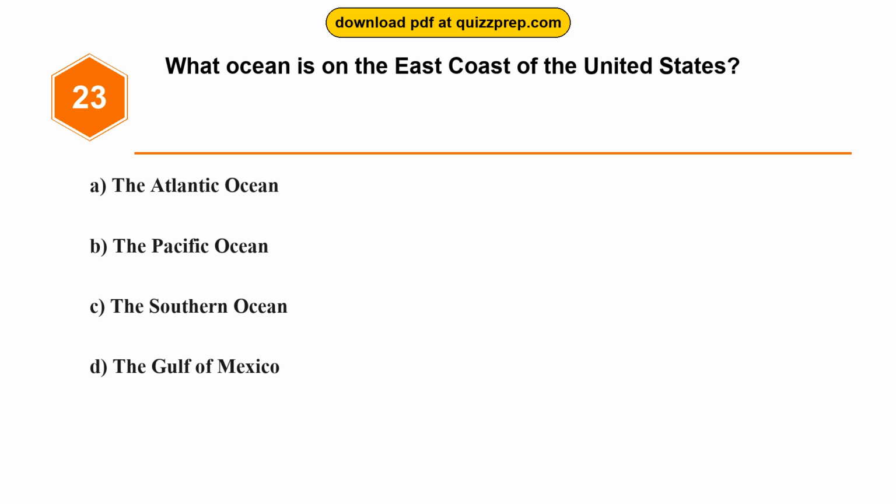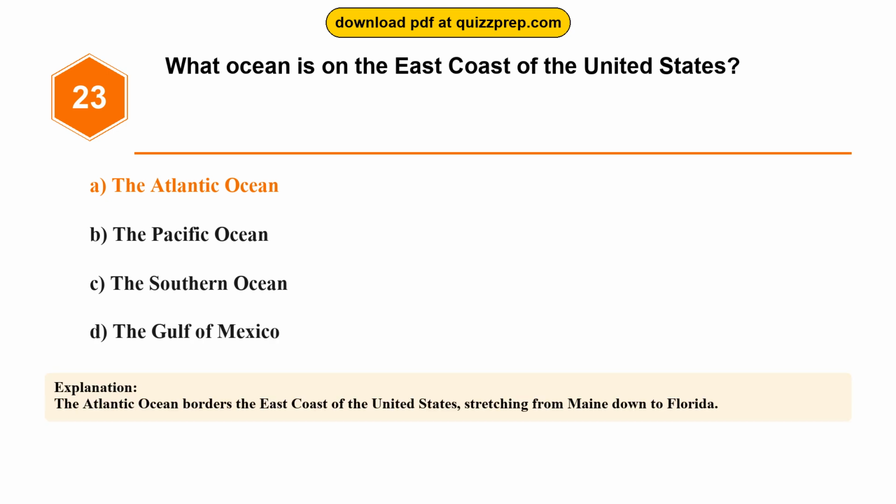Question 23. What ocean is on the east coast of the United States? Option A, the Atlantic Ocean. Option B, the Pacific Ocean. Option C, the Southern Ocean. Option D, the Gulf of Mexico. The correct answer is option A, the Atlantic Ocean. The Atlantic Ocean borders the east coast of the United States, stretching from Maine down to Florida.